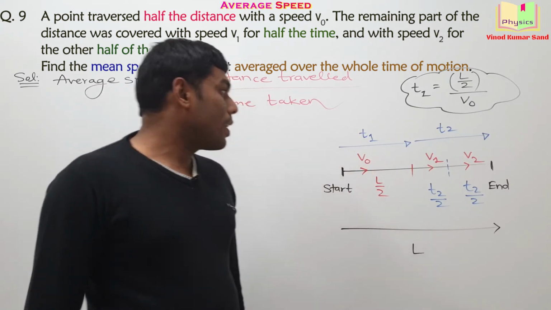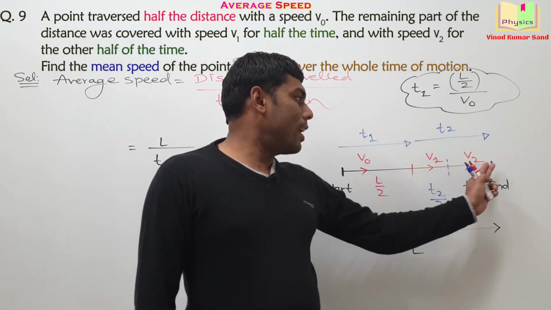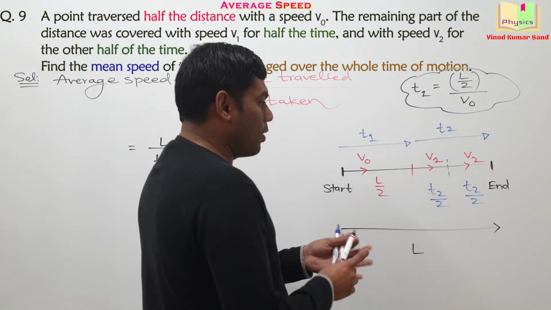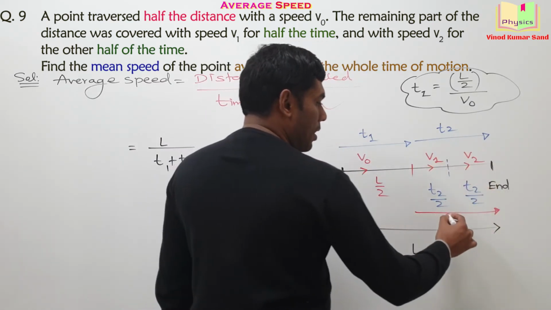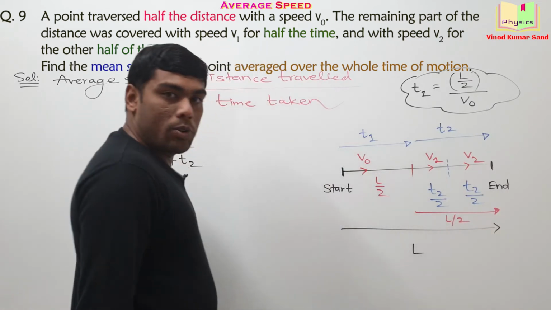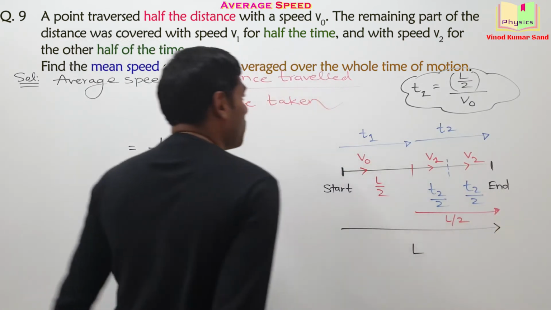Check it once. The time is equal to distance divided by the speed. Is it okay? Similarly, we can find this remaining L by 2 distance very easily in terms of the given speeds and the time. This distance is actually L by 2. And pay attention to what I am writing for this L by 2.